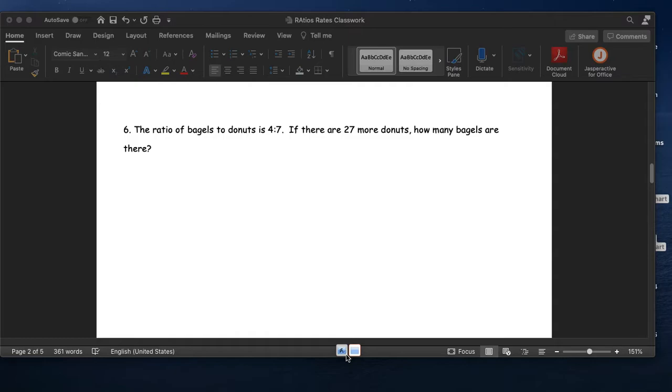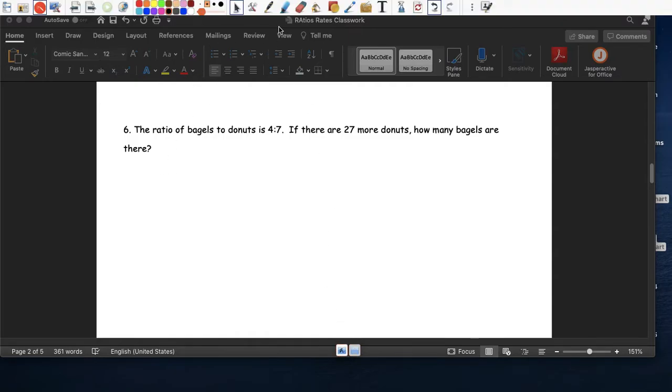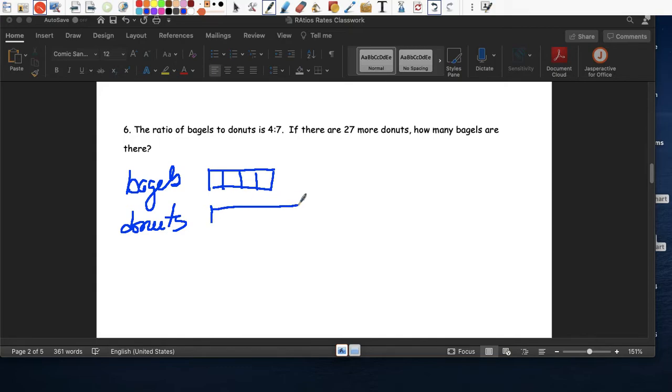Okay, the ratio of bagels and donuts. So we're gonna use a tape diagram here. 1, 2, 3, 4 for the bagels, for the donuts we need 7. 1, 2, 3, 4, 5, 6, 7.